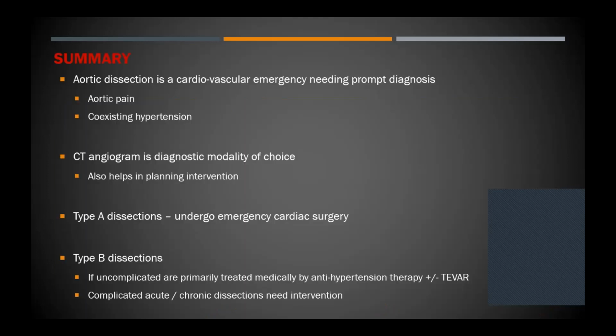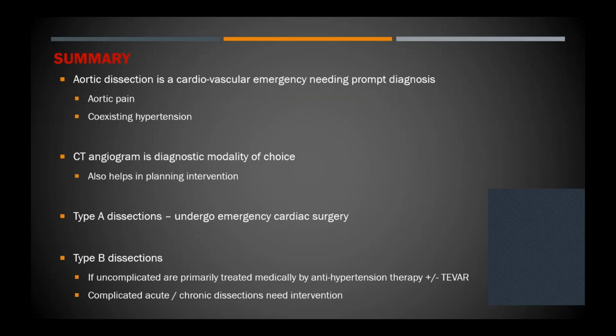So to summarize, an aortic dissection is a cardiovascular emergency and needs prompt diagnosis. Some classical symptoms and signs to look for are the aortic pain and the coexisting hypertension. A CT angiogram is the diagnostic modality of choice, and it also helps plan the intervention.